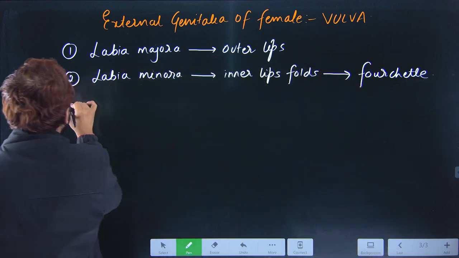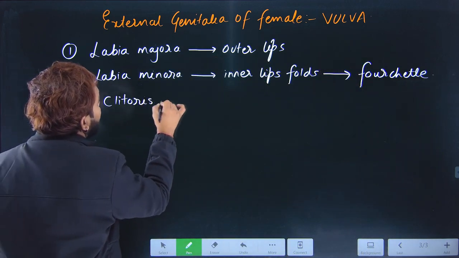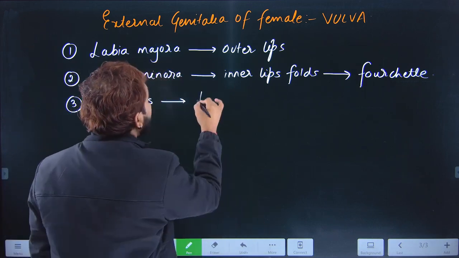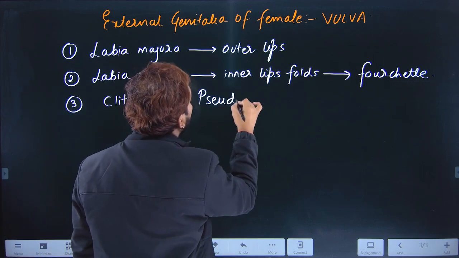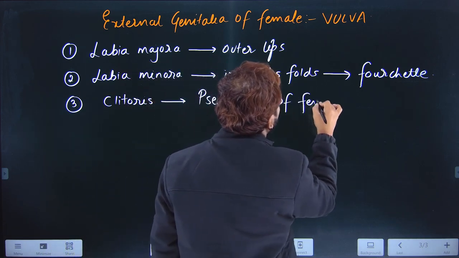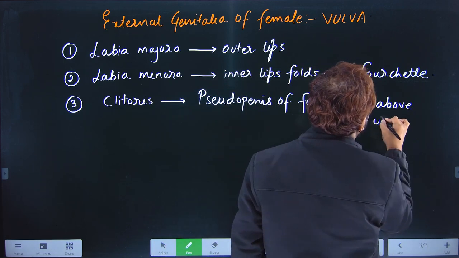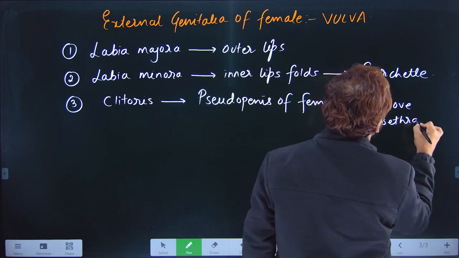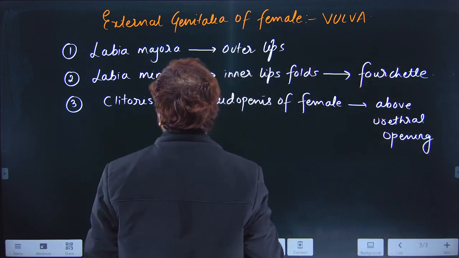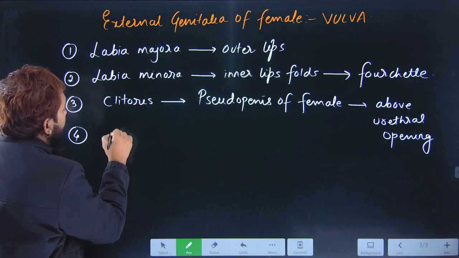The third important structure is the clitoris. Clitoris is the excitatory organ of female, so called the pseudopenis of female, and it is located above the urethral opening. The fourth one is the hymen.